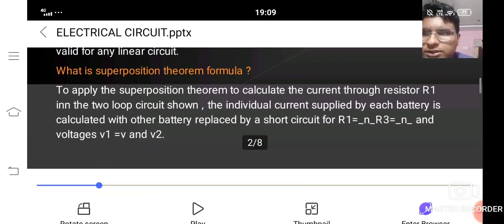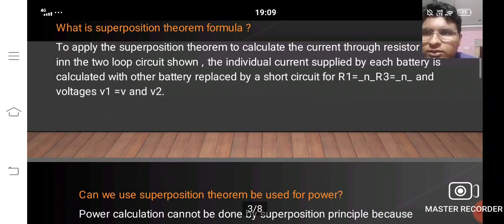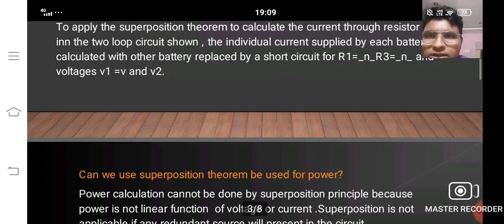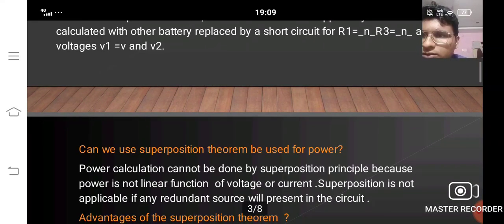What is the superposition theorem formula? To apply the superposition theorem formula to calculate the current through resistor R1 in the loop 2 circuit shown, the individual circuit supplied by each battery is calculated with the other battery replaced with a short. R1 is equal to some ohms, R3 is equal to some ohms, and voltage V1 is equal to some volts and V2.